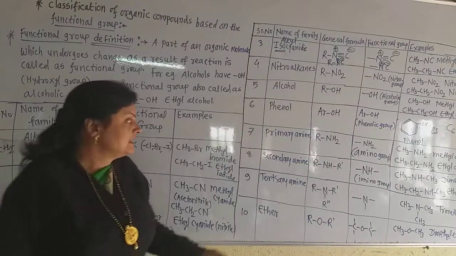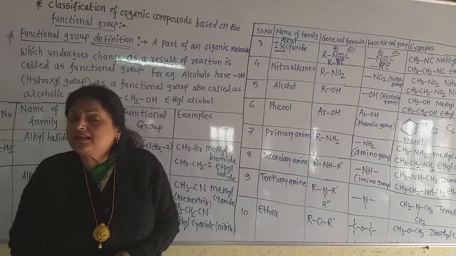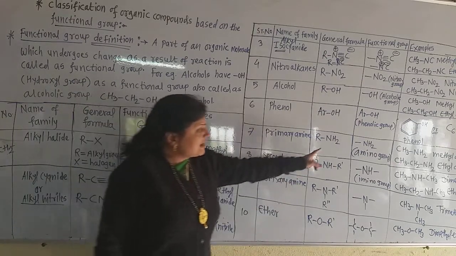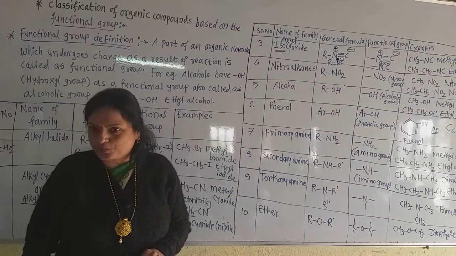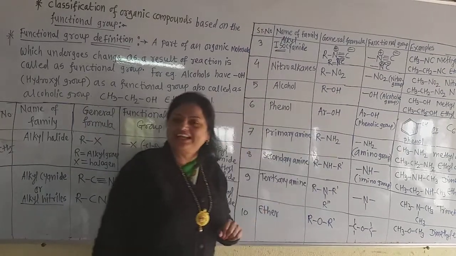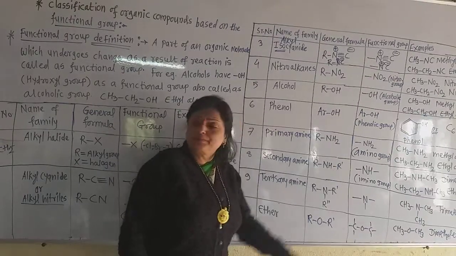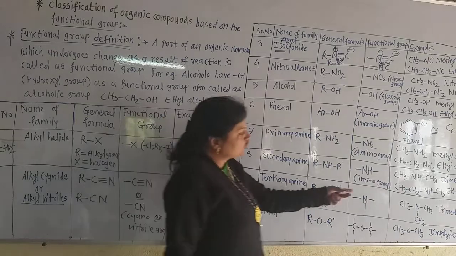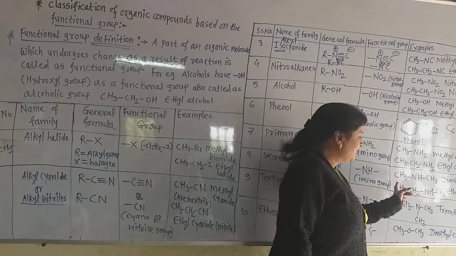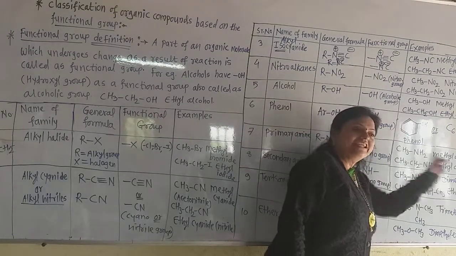Very simple. In secondary amine, what is there? Only one hydrogen is replaced by one R group, that is the alkyl group. I show here R dash. Why? Because these two R groups may be the same or different. If both of the R groups are methyl groups, they are called dimethylamine.